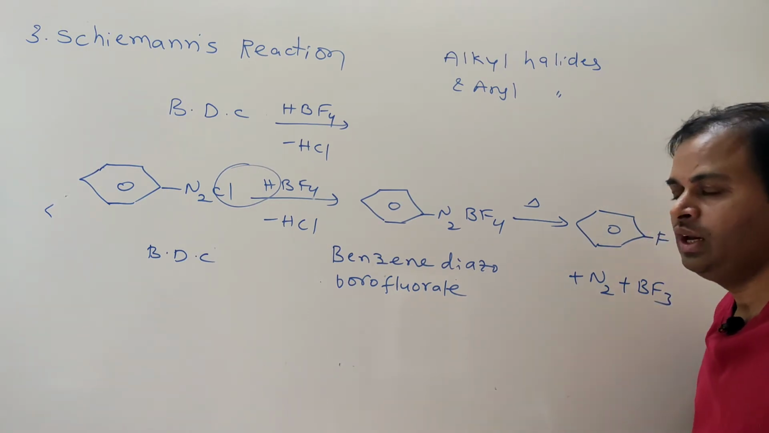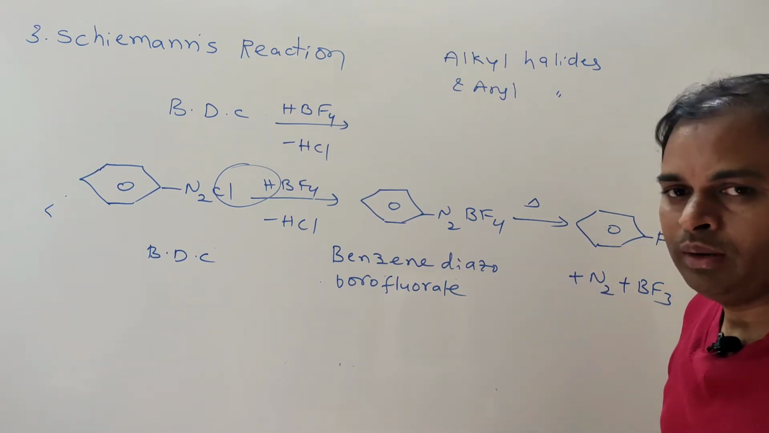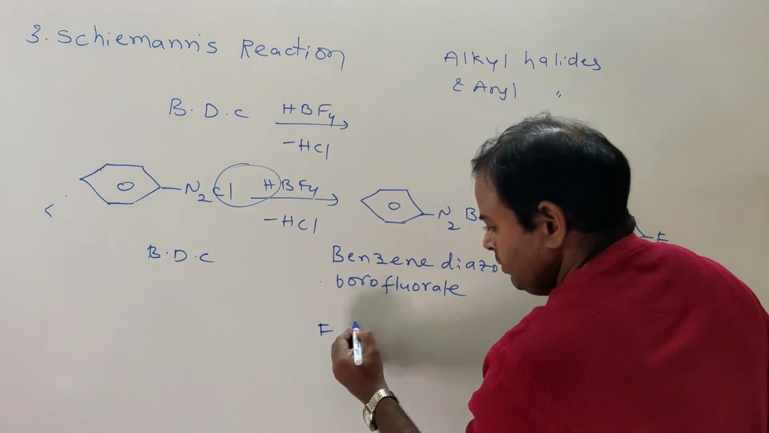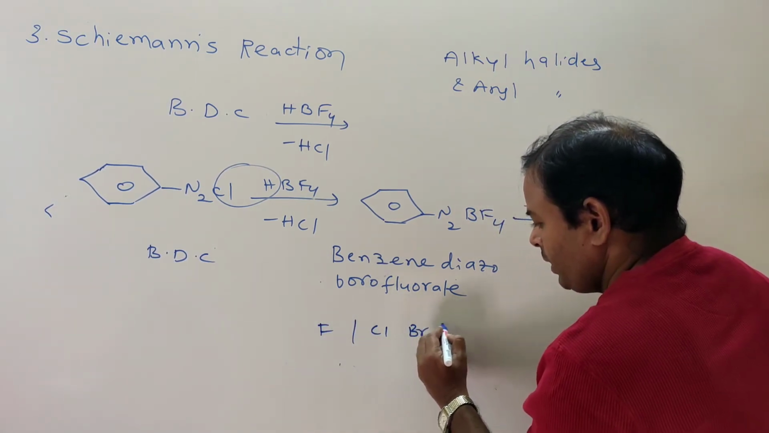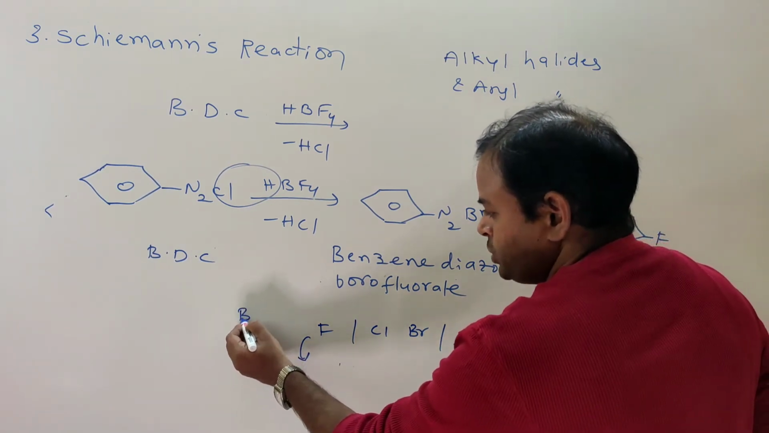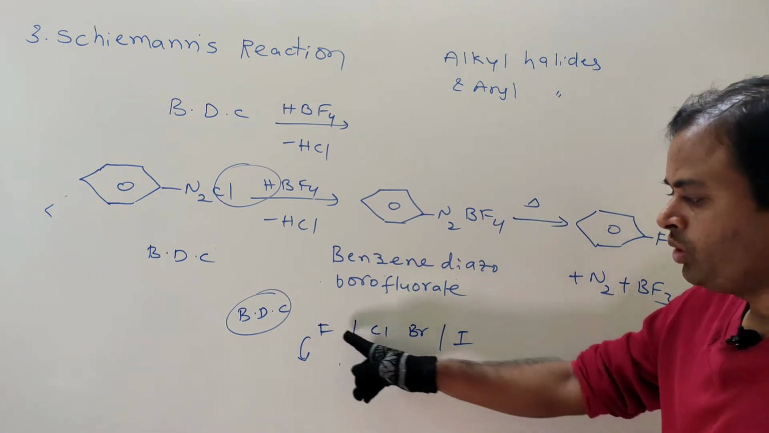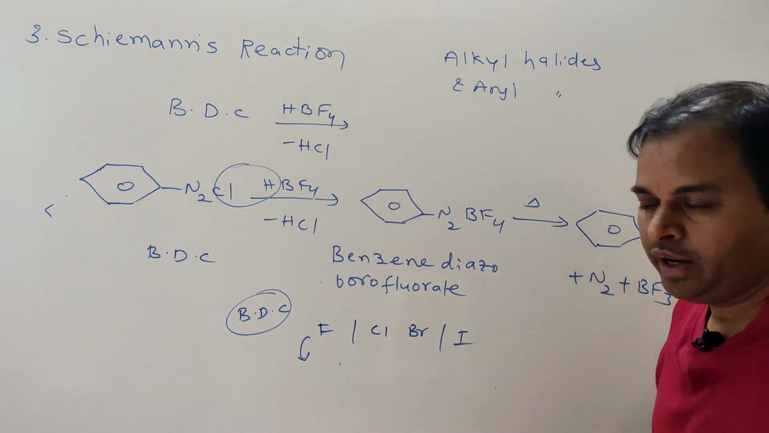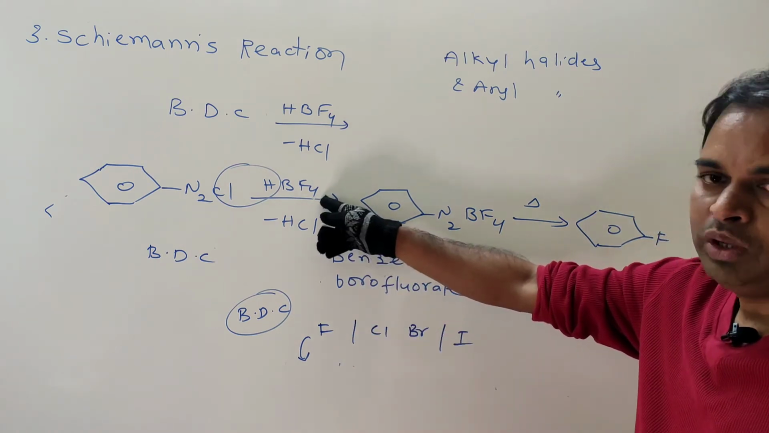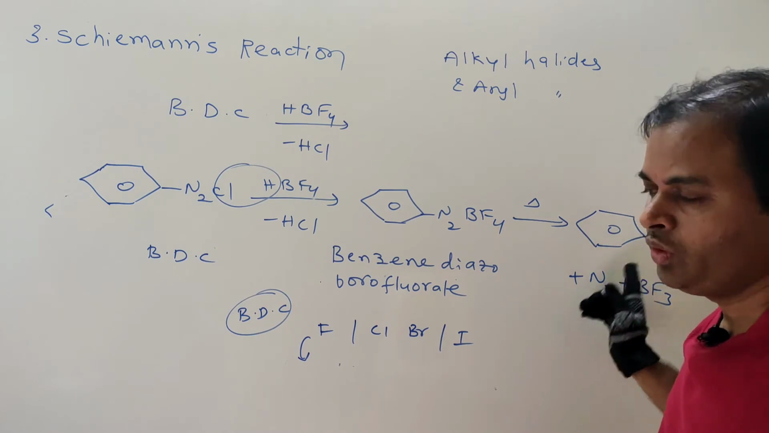So these are the three named reactions, very important to prepare halobenzenes. So conclusion: fluorine, chlorine, bromine, iodine. From benzene diazonium chloride we can prepare fluorobenzene, chlorobenzene, bromobenzene and iodobenzene. To prepare fluorobenzene, what is the method? With HBF4, and upon heating that gives fluorobenzene.